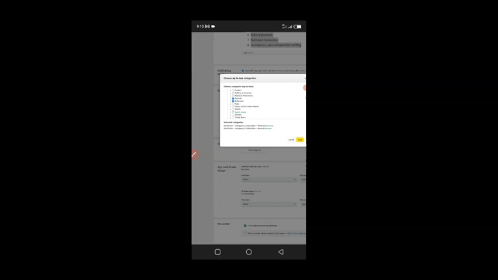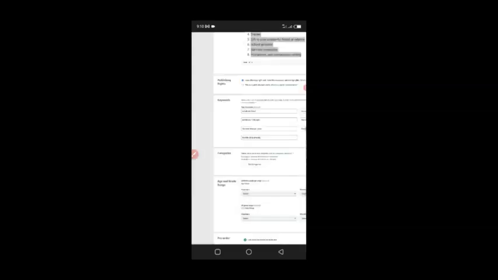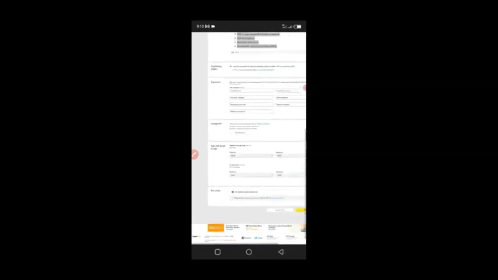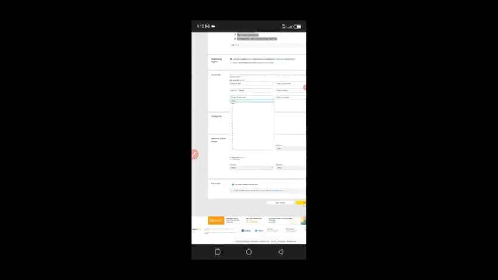This is not the appropriate category for this, but because I can't seem to expand this education and reference, I'll just go ahead and save. And once you save, your categories will be saved. And then you look for age and grade range. So for US grade range, US age range, I'm going to choose from 8 to 18 plus.